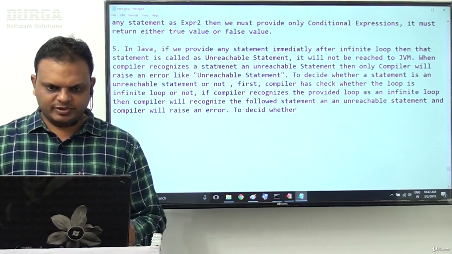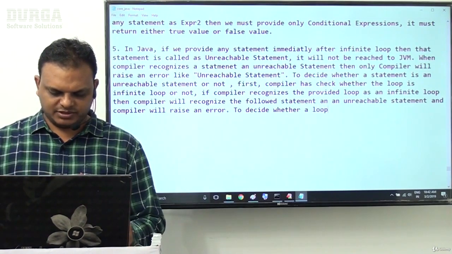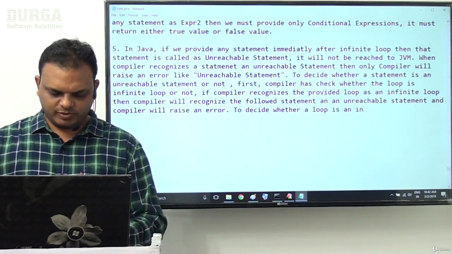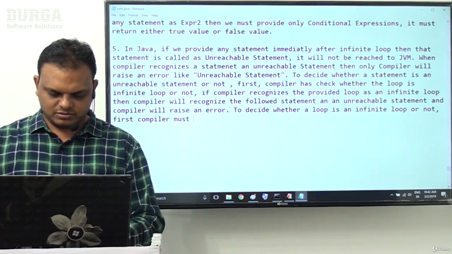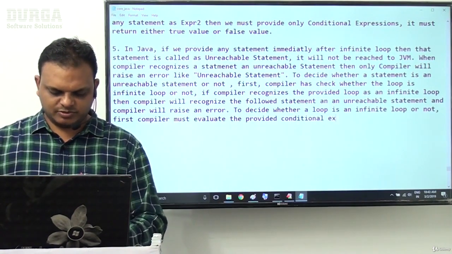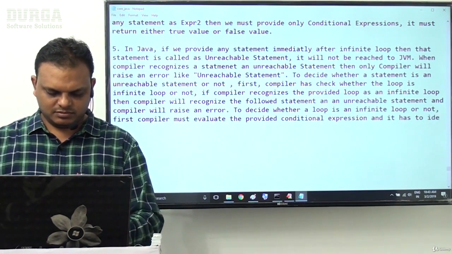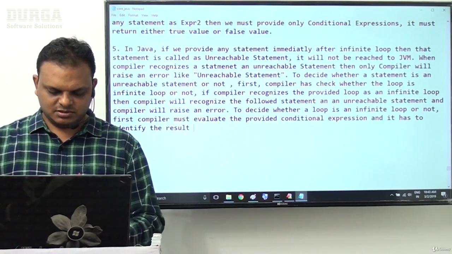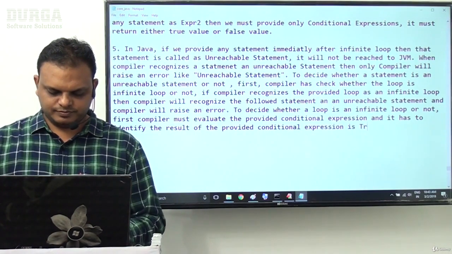To decide whether a loop is an infinite loop or not, first the compiler must evaluate the provided conditional expression, and it has to identify that the result of the provided conditional expression is true.